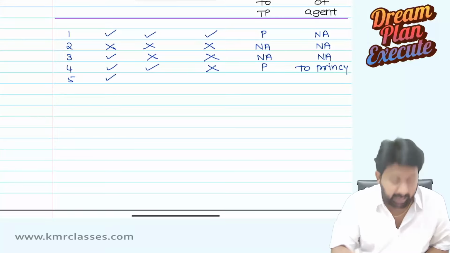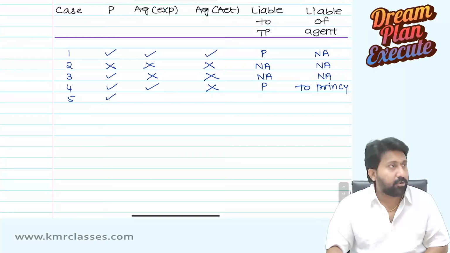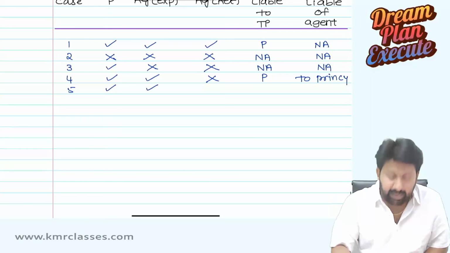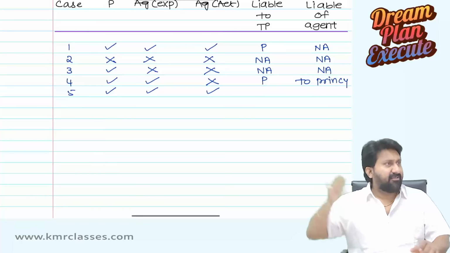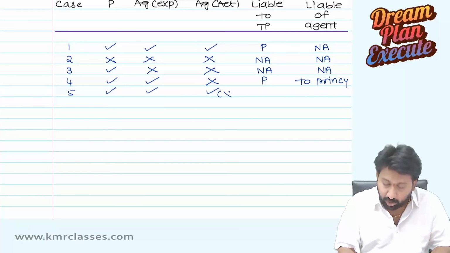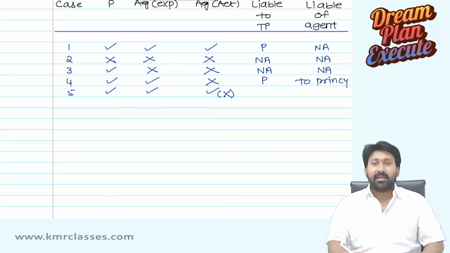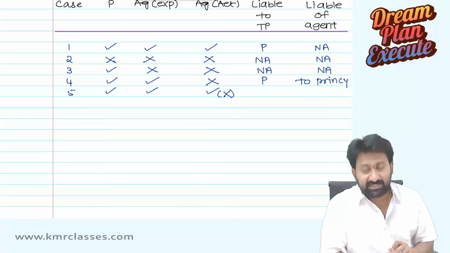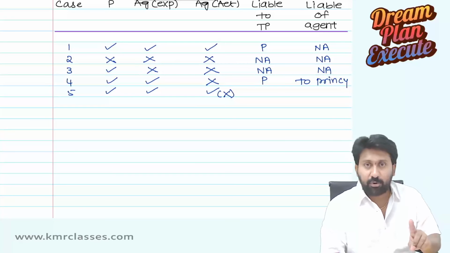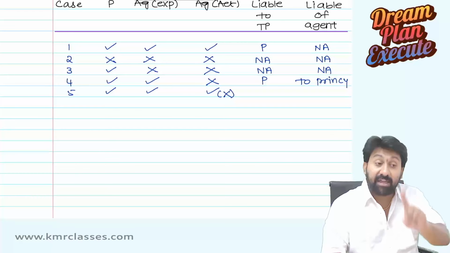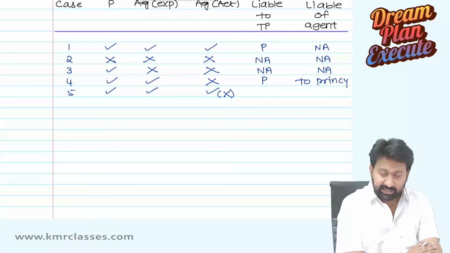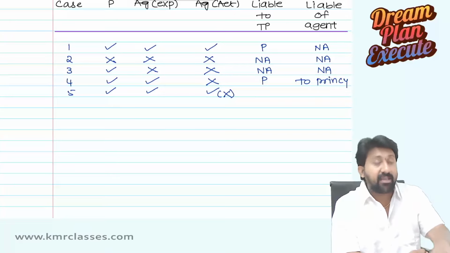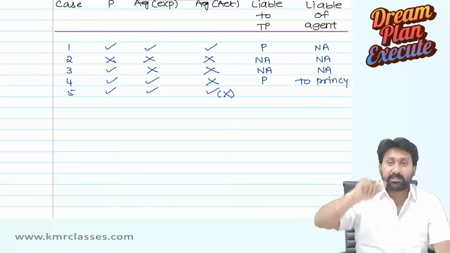Principal can do something. Agent is expected to do. Agent has actually done that, but done that in a wrong way. Very important. Sir, both are the same, right? First case, principal can do. Agent is expected to do. Agent has actually done it the way in which principal wanted him to do. Second case, principal can do. Agent is expected to do. But agent has actually done, but done that in a wrong way. This is a wrongful way of acting on what principal can do.